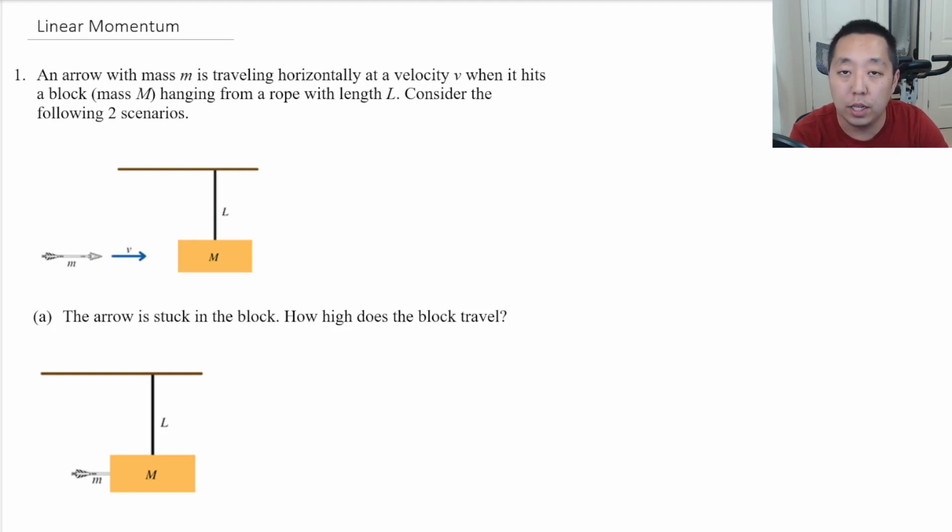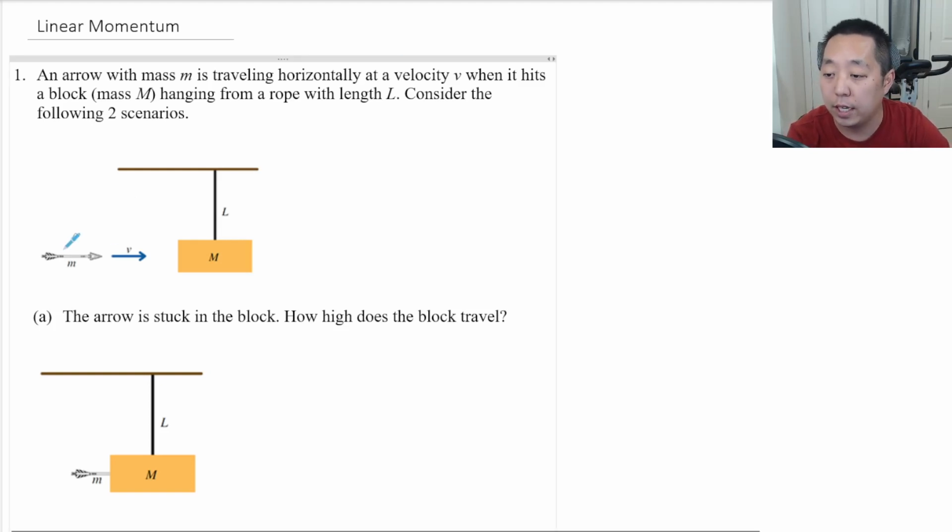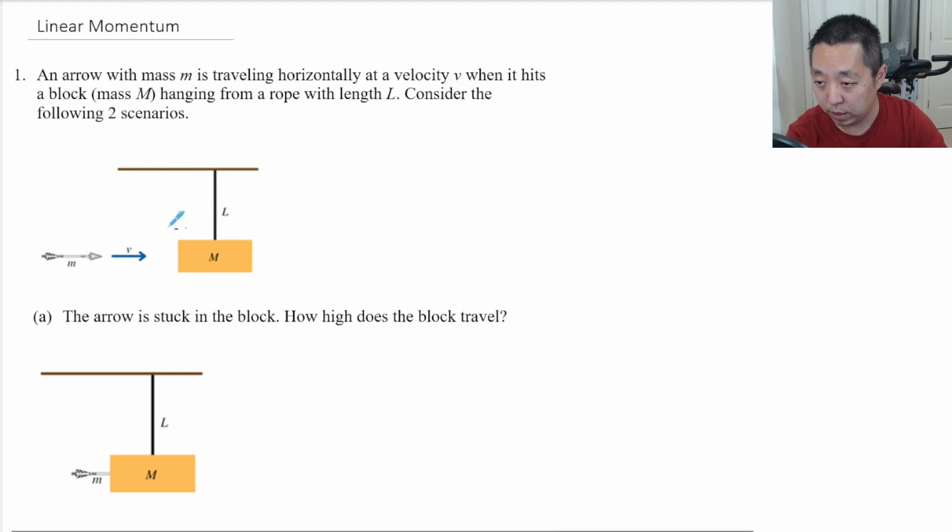So this first one is a ballistic pendulum. The idea is you have an object and it collides and it sticks here. And this is a collision. All right, so when you have a sticking collision, you want to do conservation of momentum. Now, what object should you be considering for conservation of momentum? You should be considering the arrow and the block.